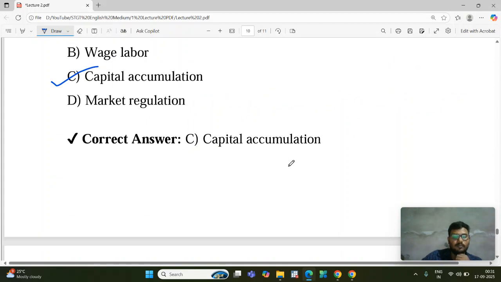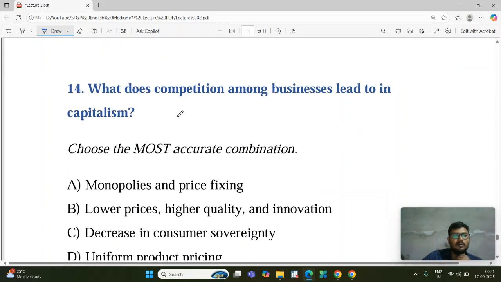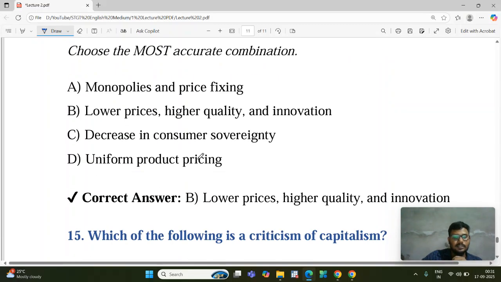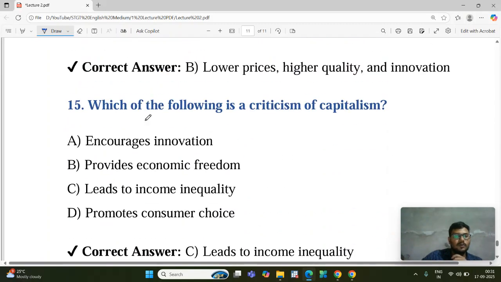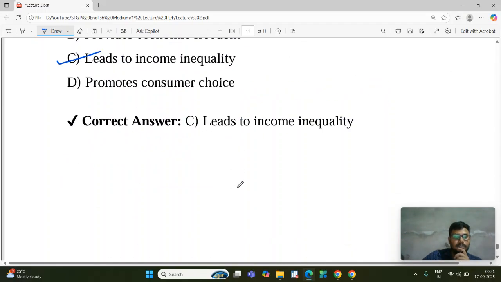Next: what does competition among businesses lead to in capitalism? The answer is B, lower price, higher quality and innovation. Next: which of the following is a criticism of capitalism? In capitalism, income inequality is there, so it leads to income inequality.